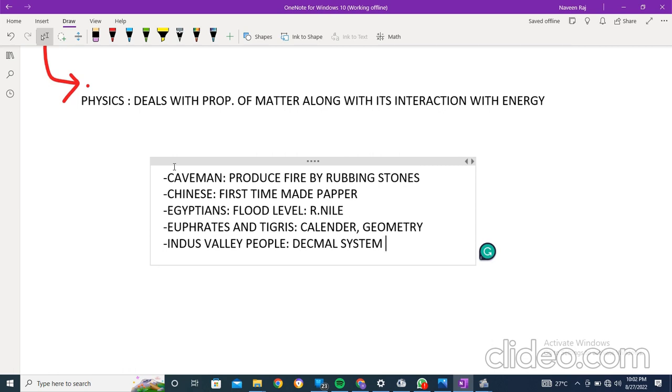We are using that decimal system till today, and we know how important it is. That was such a great invention by the Indus Valley people, and that is all about physics. They just used their mind and made the concept of decimals. They thought of the numbers that lie between 1 and 2. They invented that.